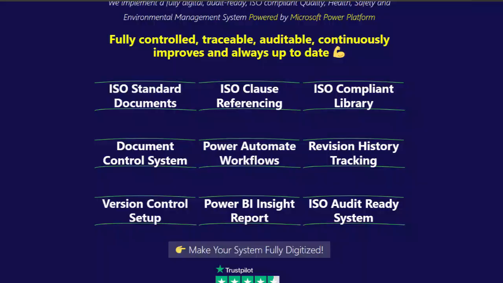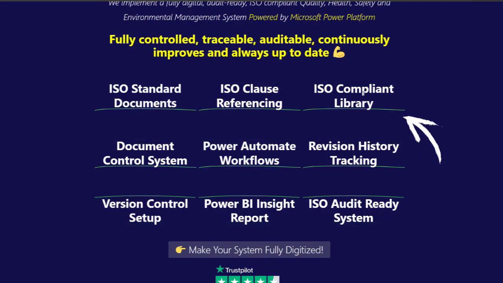Again, we make sure we look at the documents library, the library that you're using. If it's offline, which means that you are simply keeping a list of documents, which is not enough. It is really important that we digitize our whole library by making sure that it is online and it meets the requirements of the ISO standard.